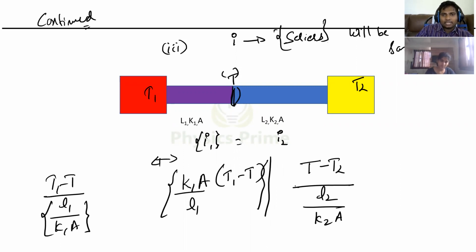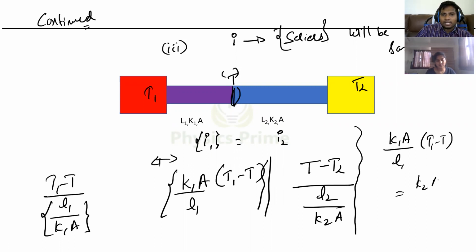Tell me, did you understand this? Yes. So if I equate both of them, that means what happens? We have to find T. K1A by L1 into (T1 minus T) is equal to K2A by L2 into (T minus T2). So can I cancel A here?